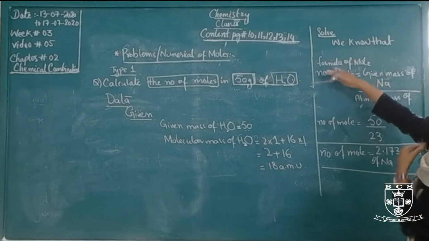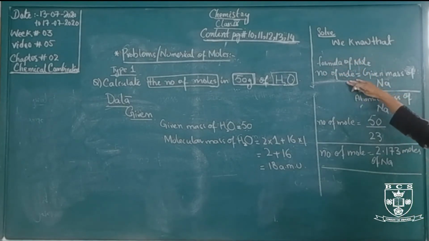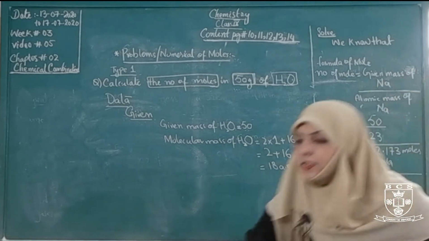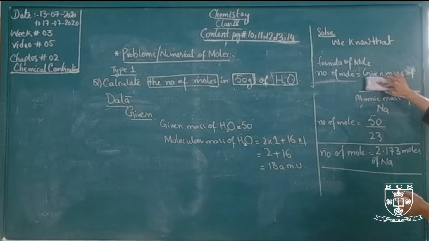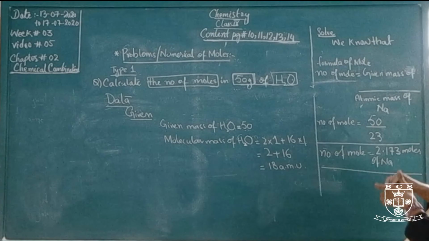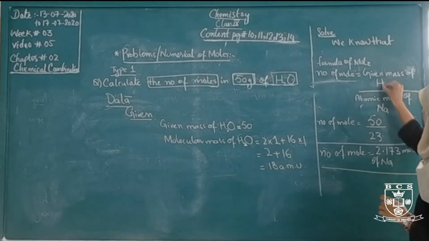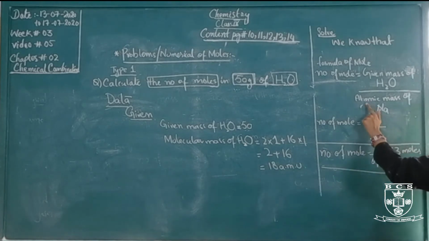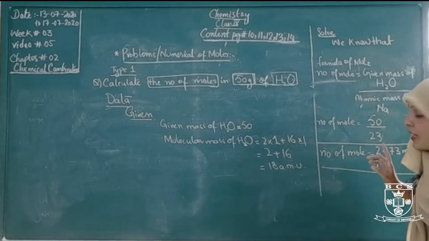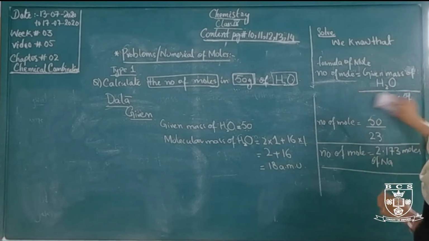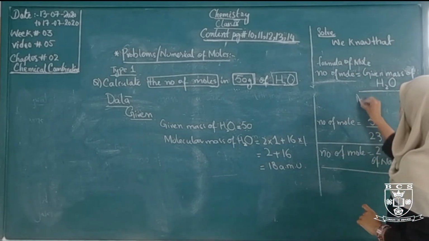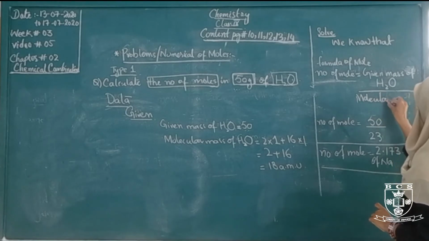After that we apply the formula for the number of moles. Here is a little bit of change. Not the given mass of sodium, but the given mass of water. We write the given mass of water because it is a molecule, and sodium is an atom. Here we do not write the atomic mass; we write the molecular mass of water.